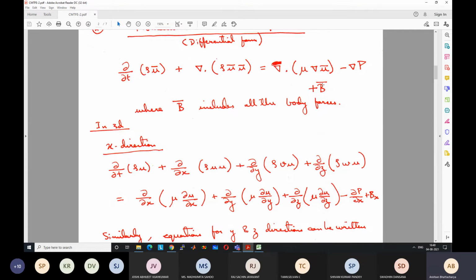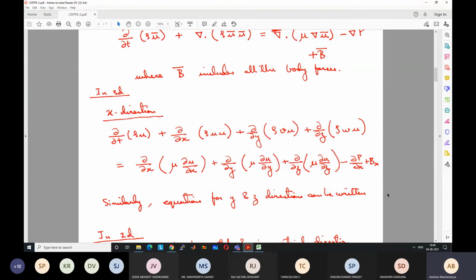And body forces also are directional. So gravity only exists, for example, in one direction. If I take the z direction as the vertical direction, gravity will be only in the vertical direction. So any other body forces which act in the x direction have to be taken here. Similar equations also can be written for y and z directions. Okay. So this is a general equation.